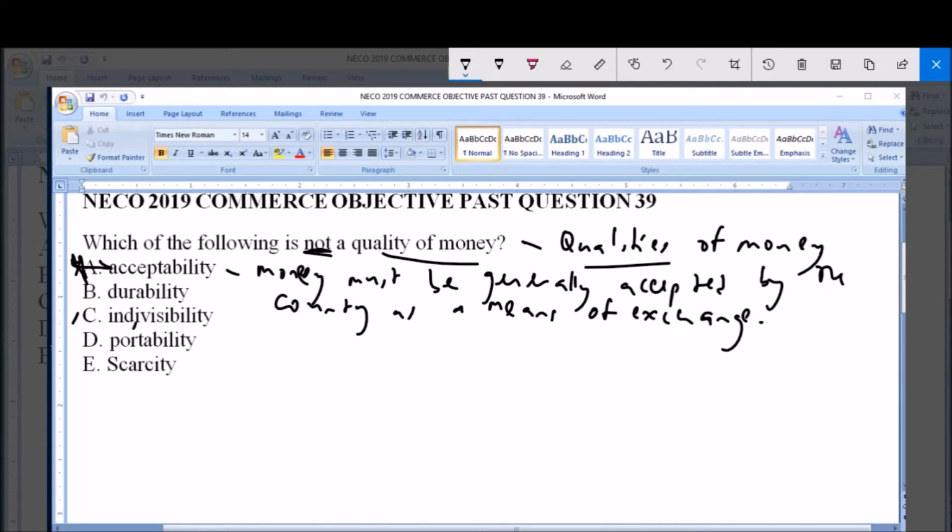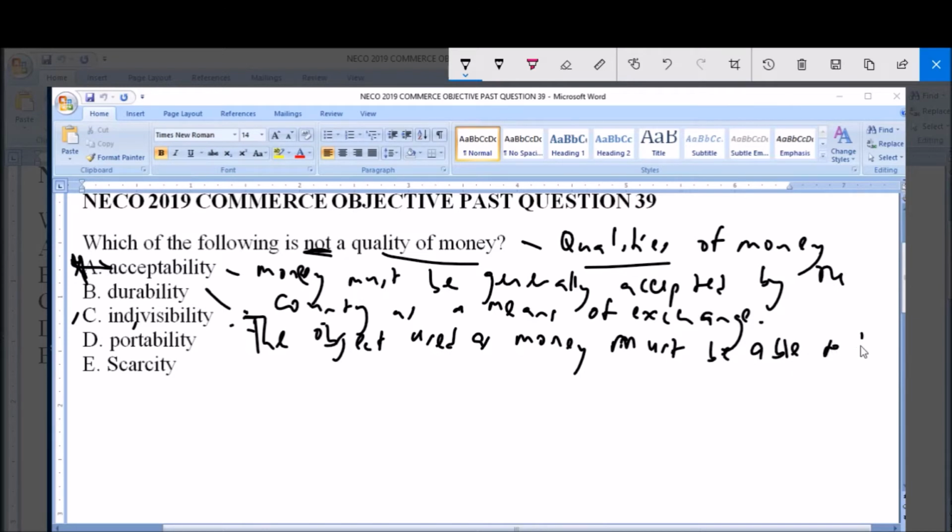Now option B, which is durability. Durability is described as, as it relates to money, whatever object used as money must be able to last long. It must not be perishable, so it must be durable. So durability is a quality of money, and hence is not the answer to this question.